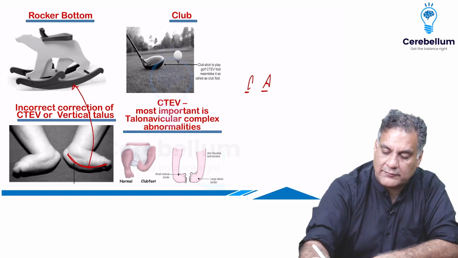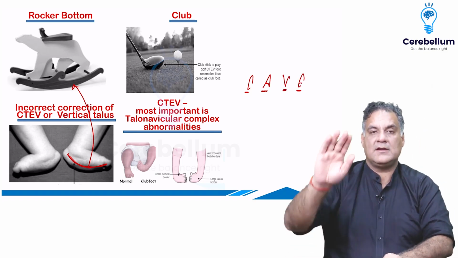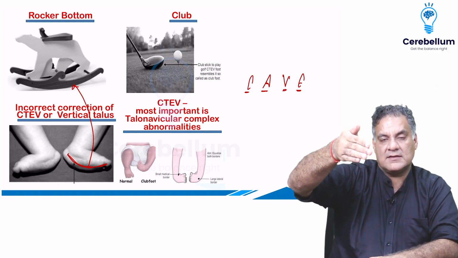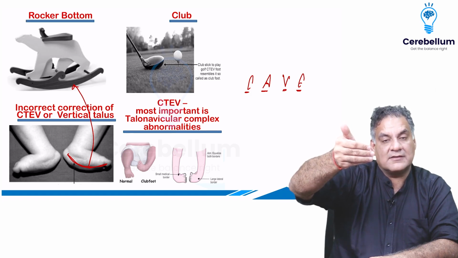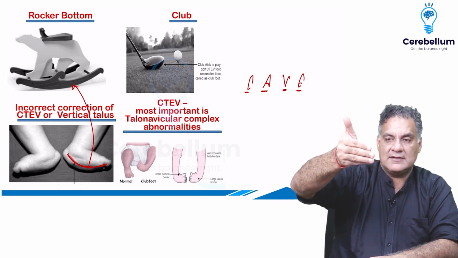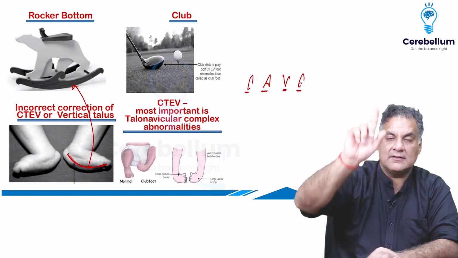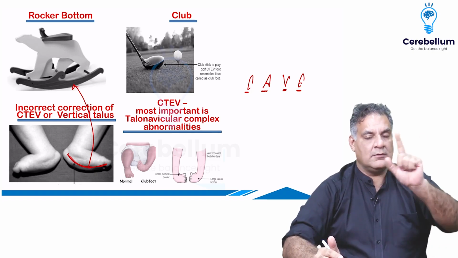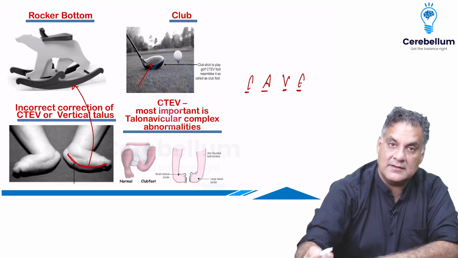CTEV is a combination of 4 deformities, which are remembered by the mnemonic CAVE. There is equinus at the ankle, varus or medial rotation of the subtalar joint, adduction or medial rotation of the midfoot and forefoot, and increased plantar arch called cavus. So first to treat is cavus, the plantar arch, then the adduction, then the varus, then the equinus. If you don't treat the CTEV or club foot this way, you will end up with rocker bottom foot.